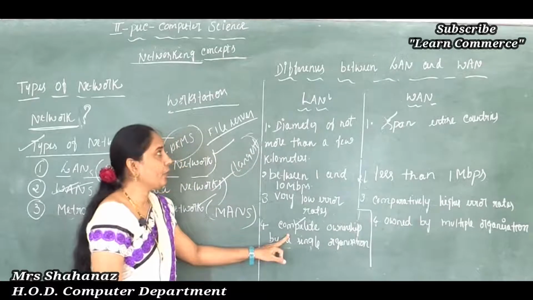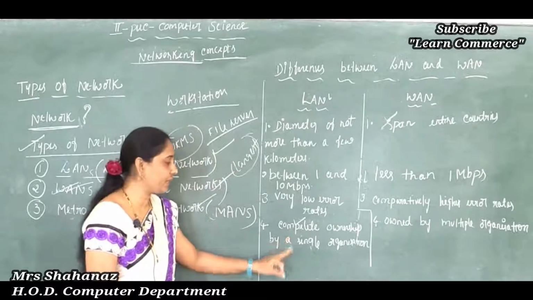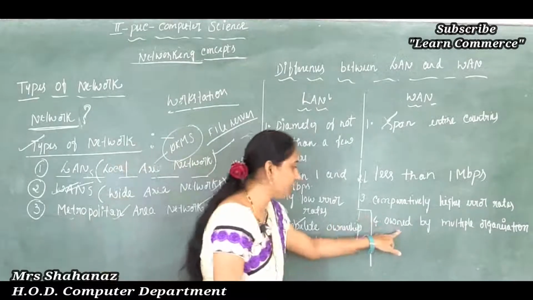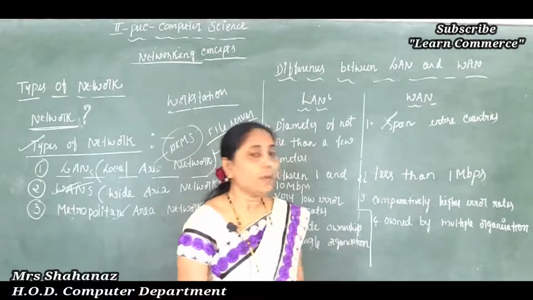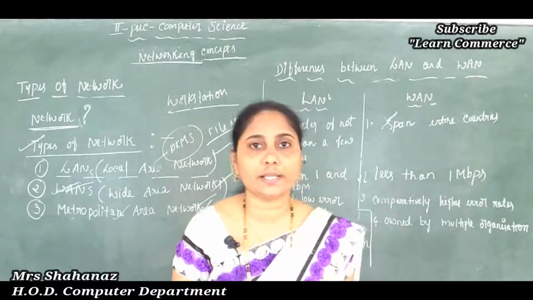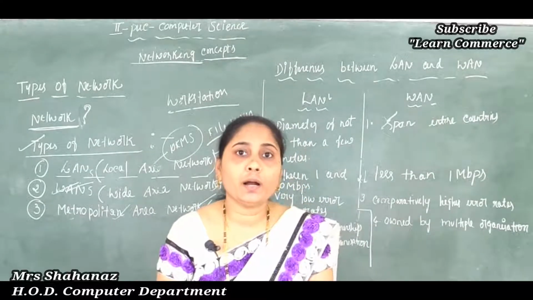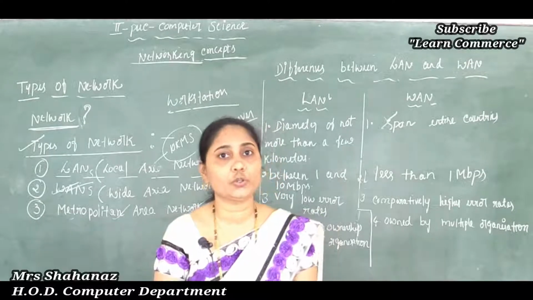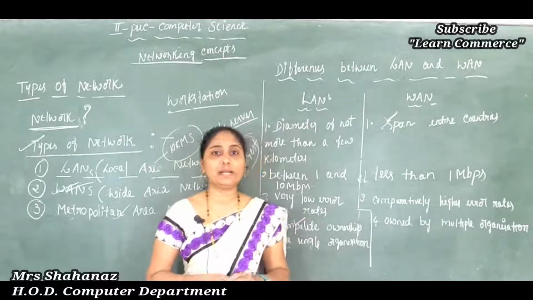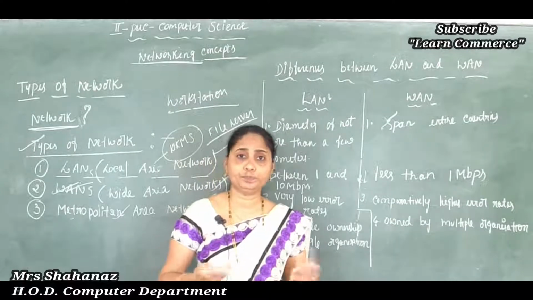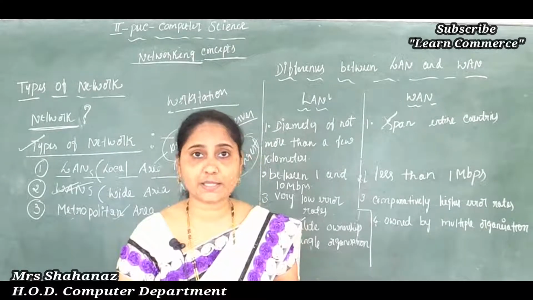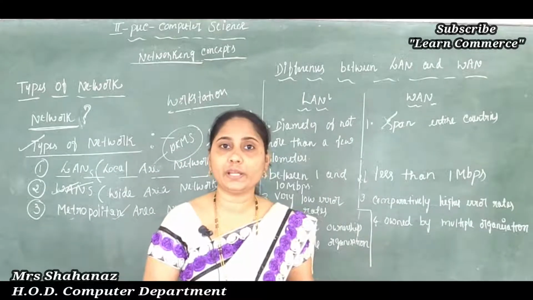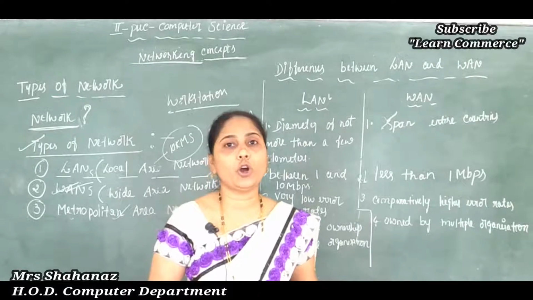And lastly, about the LAN, complete ownership by a single organization. They don't want any shared ownership in this case, but in case of the WAN, it is owned by multiple organizations. I already said here, computers are connected not just from one computer to another. With that, we need to use public networks or satellite or telephone systems here, correct? So it is owned by multiple organizations, that means the communication, post and telephone authorities.